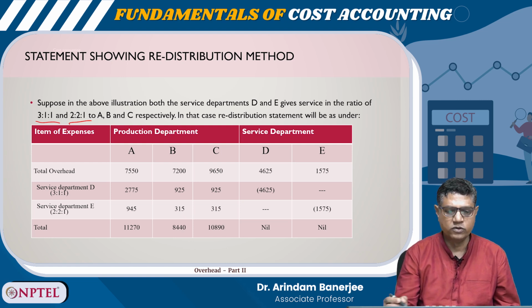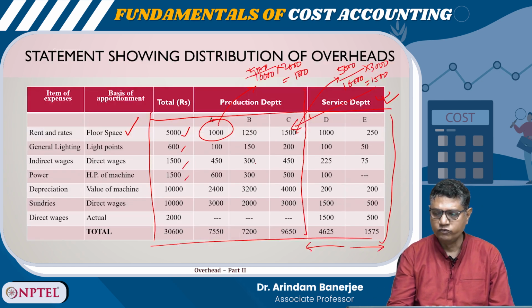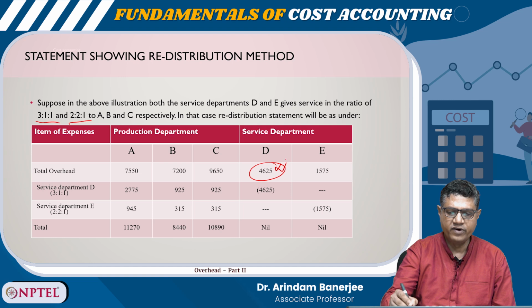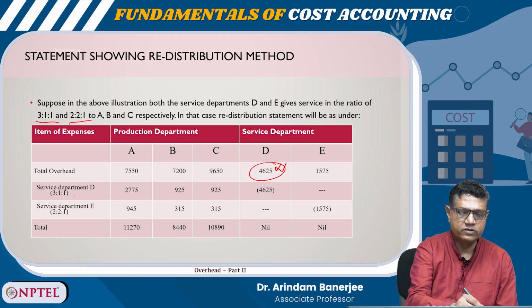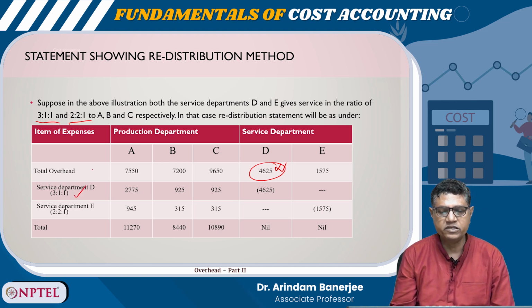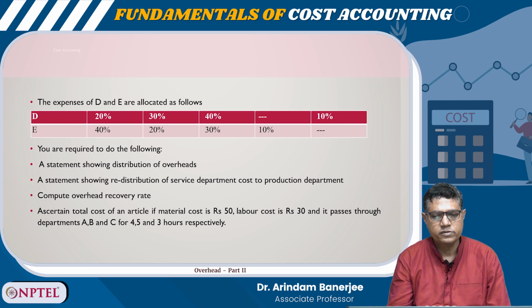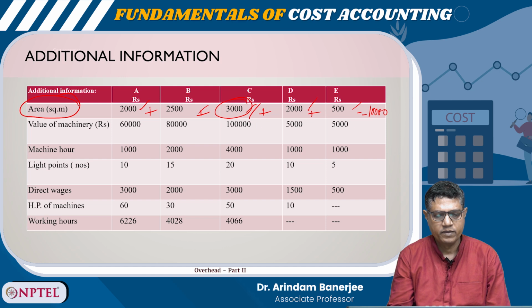This figure, 4625. You see the total overhead is 4625 here. This 4625 I am further reallocating on the base of service between the 3 production departments, that is A, B and C, in the ratio of 3:1:1.